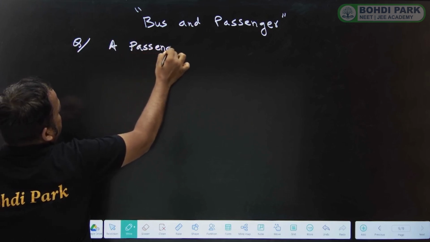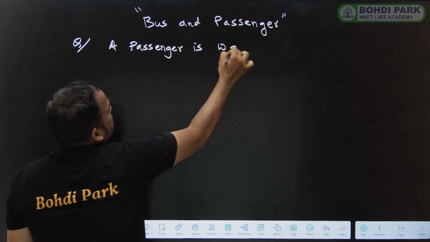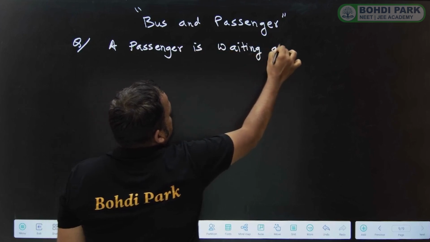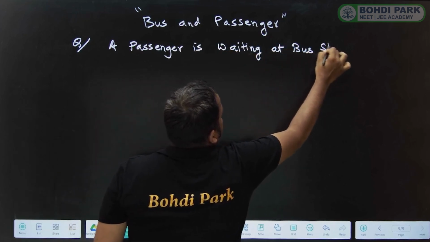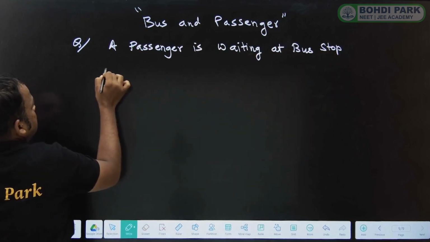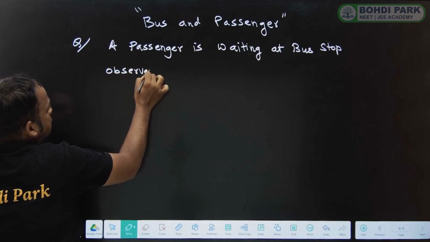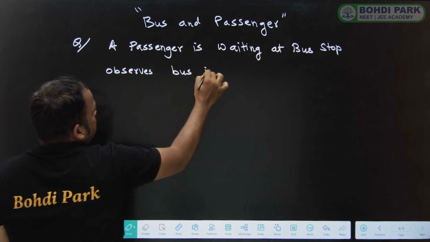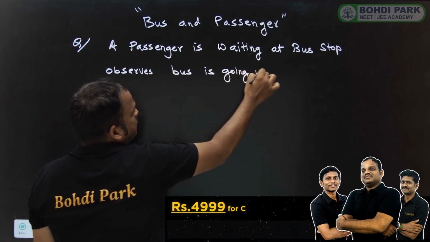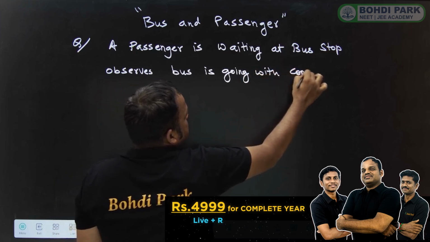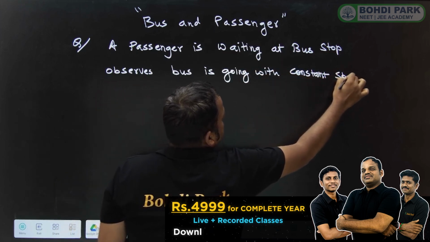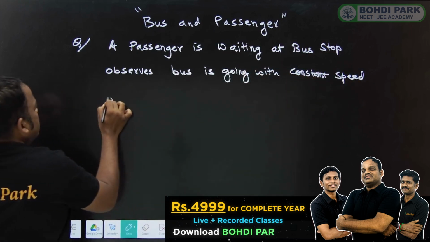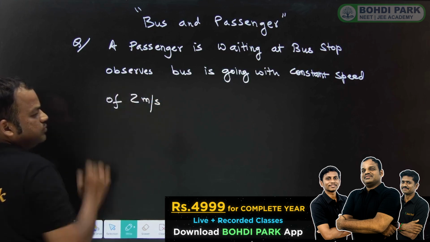A passenger is waiting at a bus stop, observes a bus is going with a constant speed of 2 meter per second.